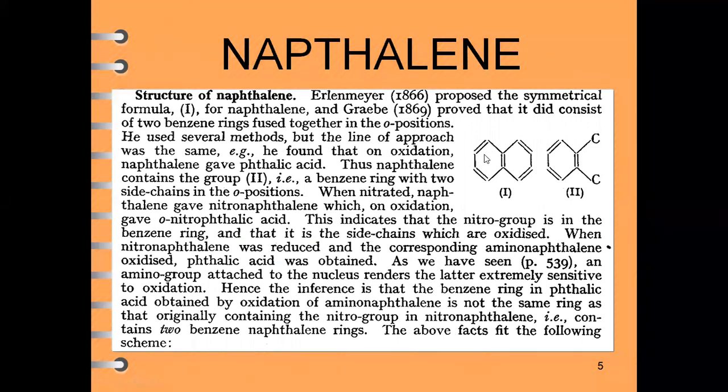Already we have discussed these polynuclear hydrocarbons, either condensed or fused. So these two benzene rings are fused together by sharing two carbon atoms and form a two-benzene-ring compound, and the name of this compound is naphthalene.